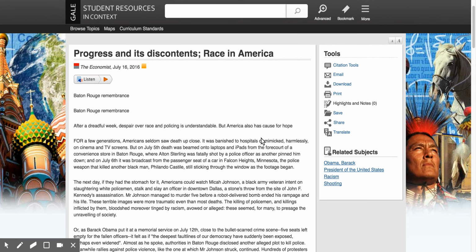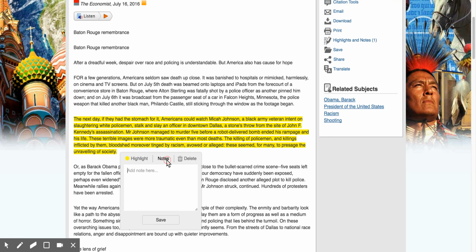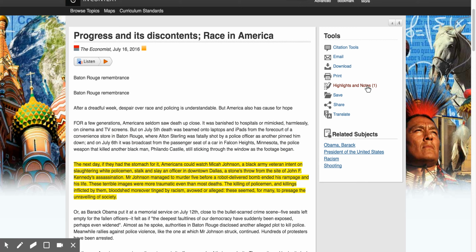So what I'm going to do is my highlighting first. Because we've already practiced this, I'm just going to pick anything, not even looking to see if it's important. I'm going to highlight, take some notes, and save them. Now I can see that I have a highlight and note on this article. Here it is, just like we did before.